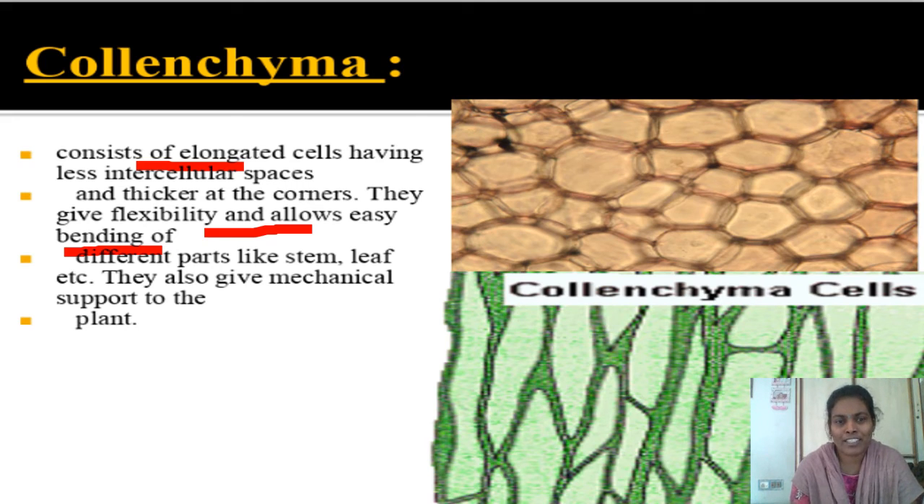Elongated cells are present with less intercellular spaces, with thick cell wall at the corners only, and they have flexibility. They give flexibility to the plants for bending. They also give mechanical support to the plant.